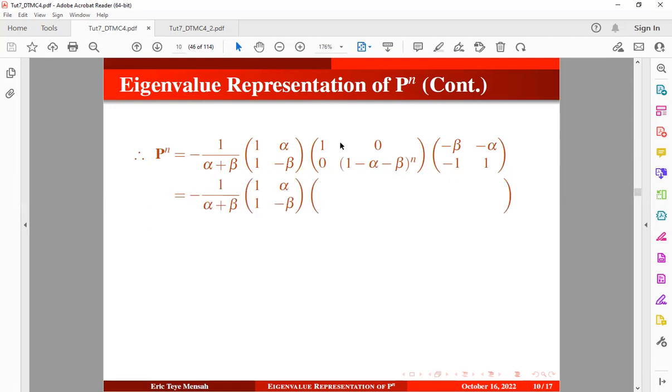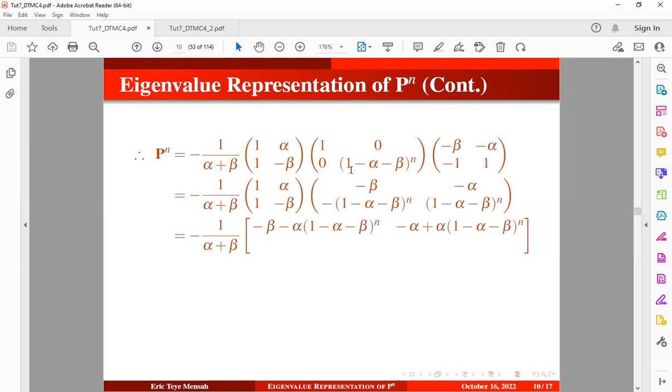So we want to work on this two, the product of these two. So we pick the first row, multiply by the column, okay? So once we do that, we obtain this, then we pick the first row, multiply by the second column, we obtain that. Now we're going to pick the second row, multiply by the first column, we obtain that. And we pick the second row, multiply by the second column, we also obtain that, okay? So we also take the product of these two. So let's pick the first row, multiply by the first column, we obtain that. The first row, multiply by the second column. Then we can also pick the second row, multiply by the first column, we obtain that. Then the second row multiply by the second column, you're also going to obtain this, okay?